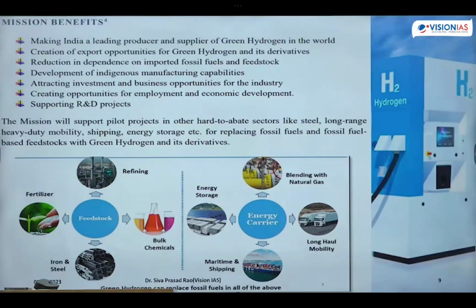Green hydrogen is an energy carrier. In the following: the first one is blending with natural gas. That means, in the bracket, India's first hydrogen CNG plant was established at Faridabad.